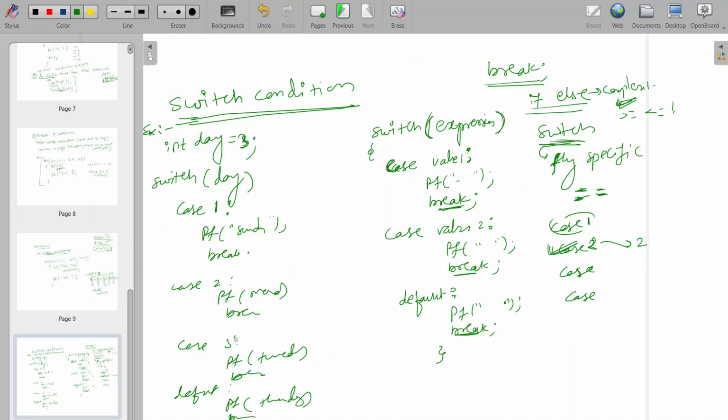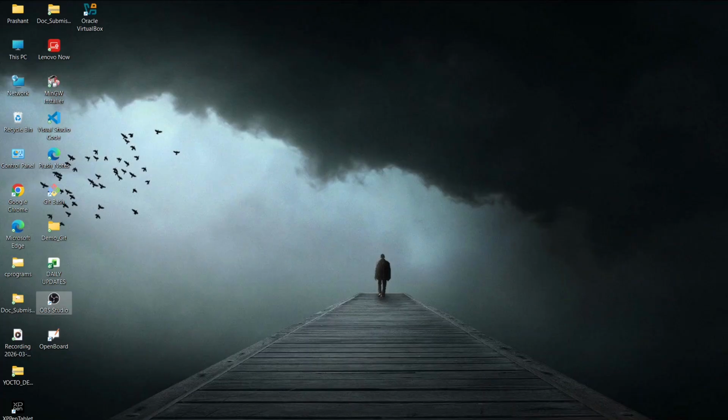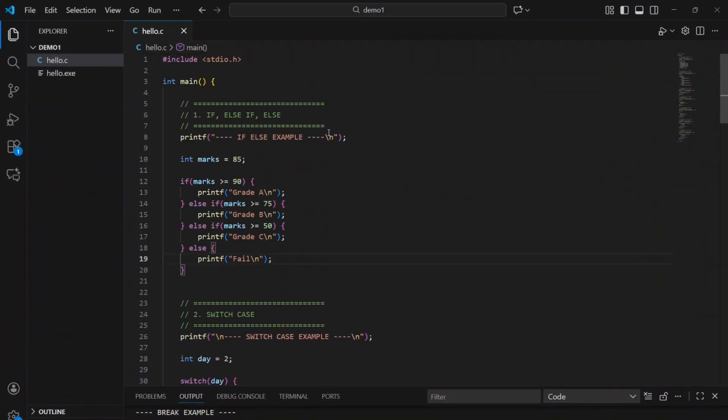So what will happen on the fly? The switch statement will take the expression day equal to 3, so it will check if 3 is equal to 3. As the third case will satisfy the condition, it will print Tuesday, and it will break and come out of the switch. So this is the use case of the switch condition. Now we'll directly move to the programs which we have written here as examples.